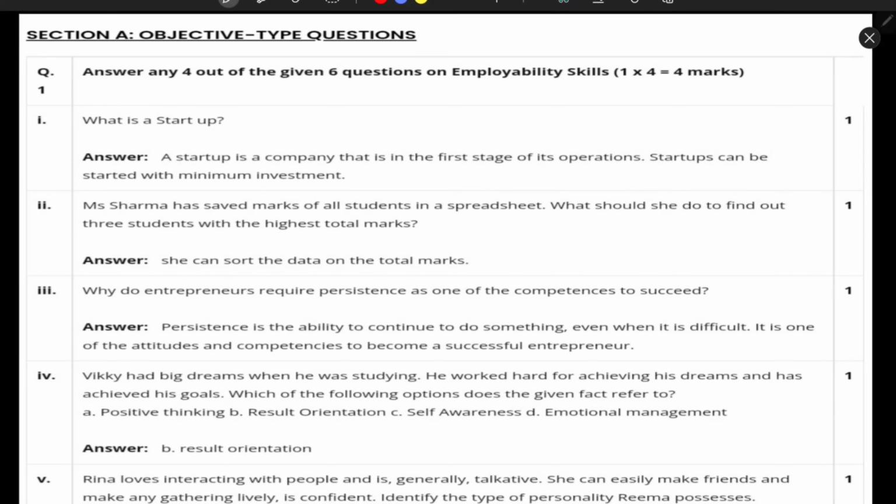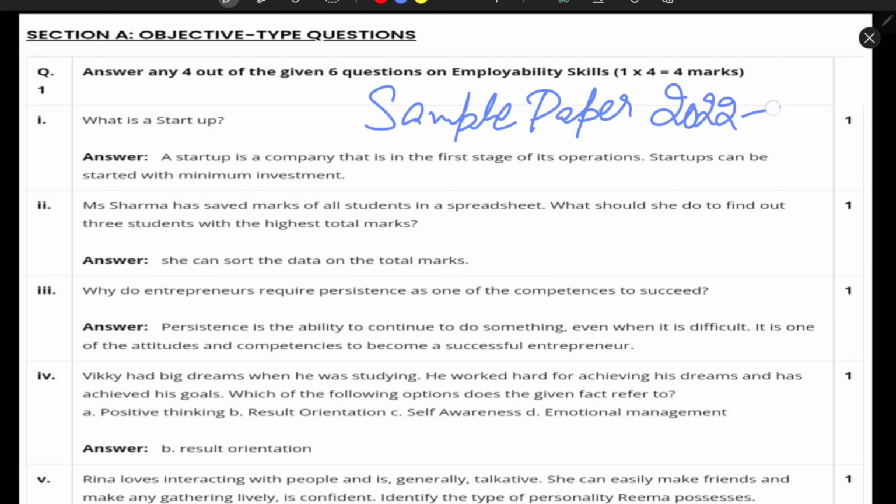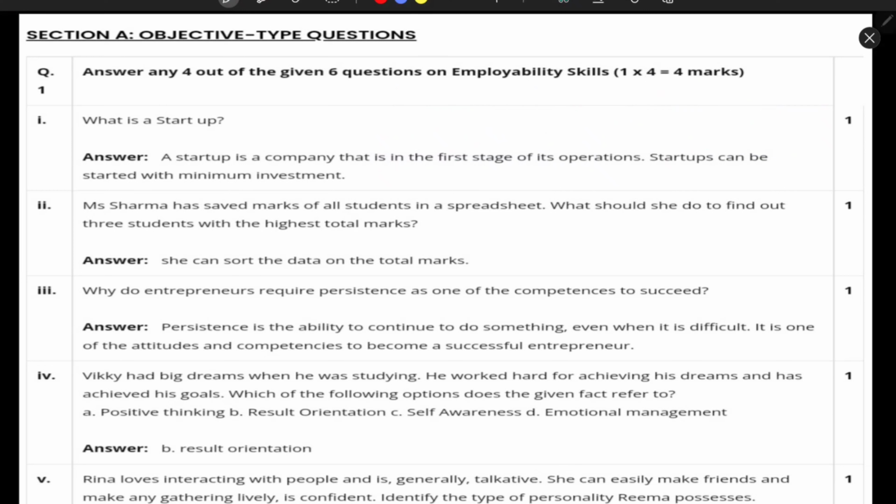So today I'm going to share with you the sample paper of 2022 to 2023 session. So today we will try to cover few questions of this sample paper, and rest of them we will discuss in the next video. So the first question is, what is startup?